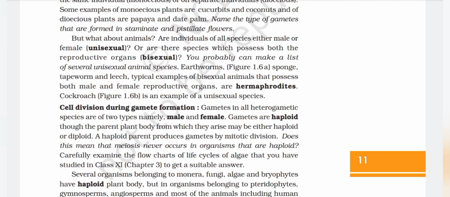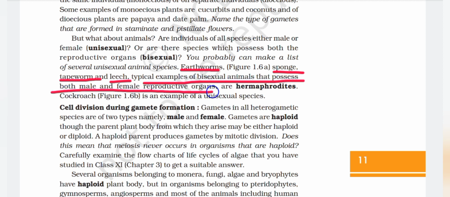You probably can make a list of several unisexual animal species. Earthworm, sponge, tapeworm and leech are typical examples of bisexual animals that possess both male and female reproductive organs, or hermaphrodites. Cockroach is an example of unisexual species. Cell division during gamete formation.